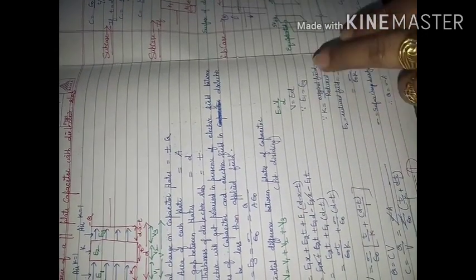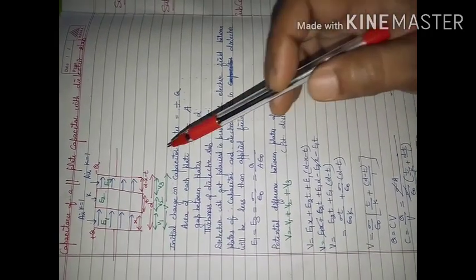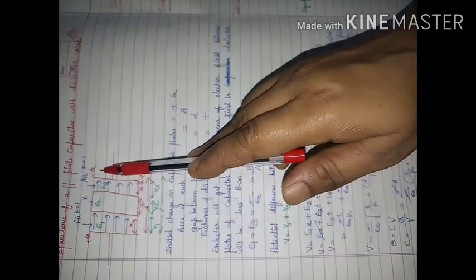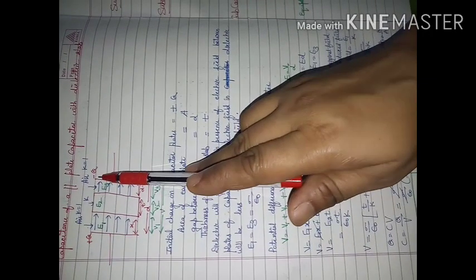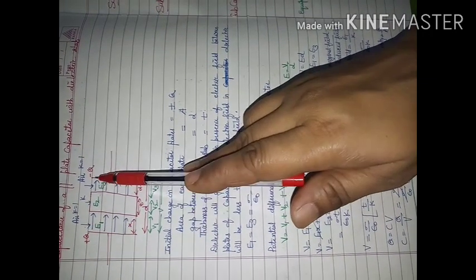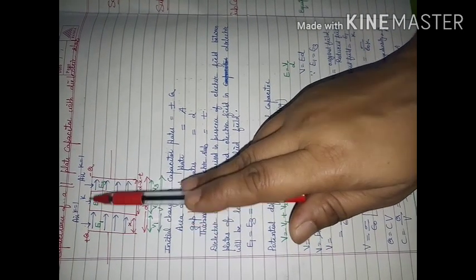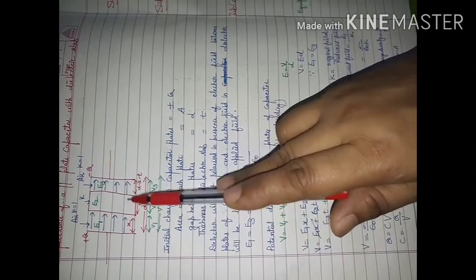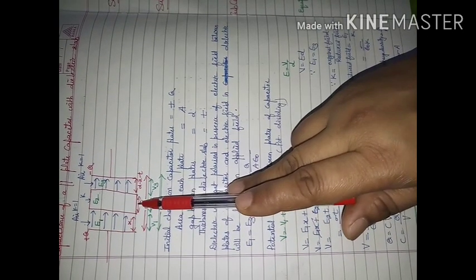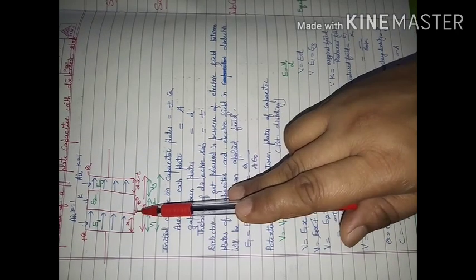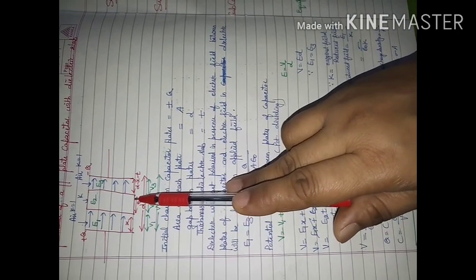So let us come to this part. We have considered charge on the plates of the capacitor plus Q and minus Q. Because of these charges, there will be a potential difference between these two plates, and an electric field will also be there between these two plates. This is the dielectric slab with thickness t. I have shown the diagram broadly. Actually, this thickness will be very small.